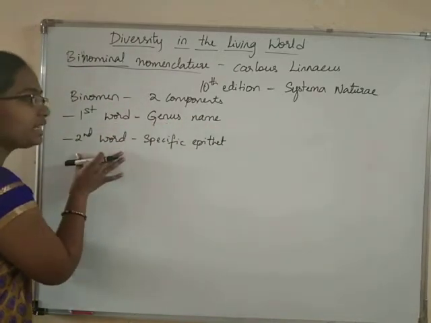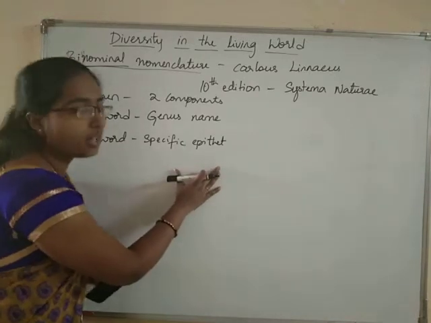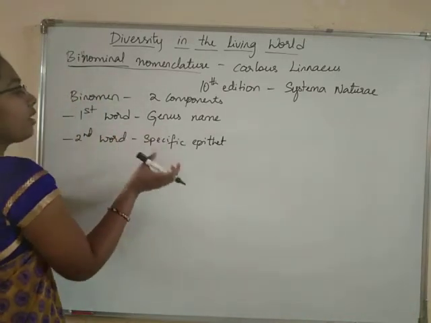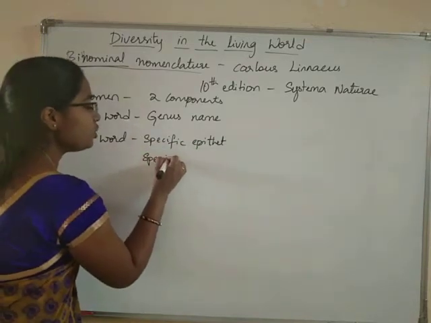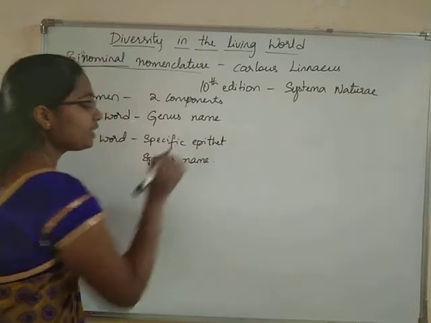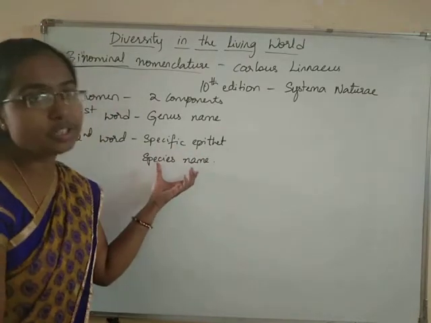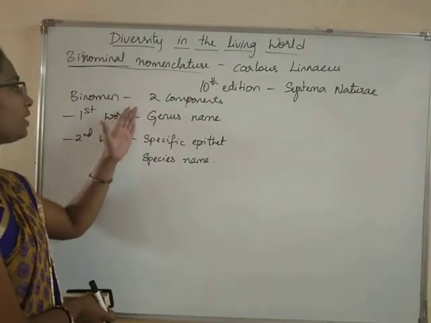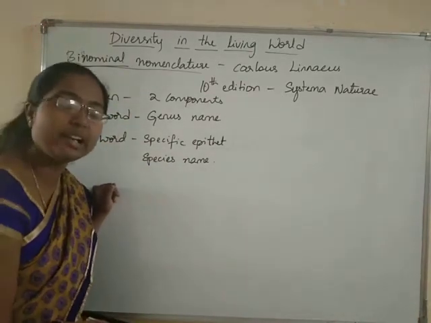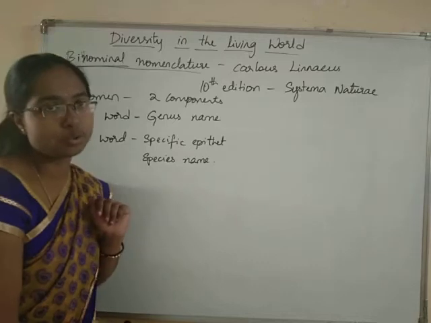The second word is the specific epithet, which means it is the species name. Let us first learn regarding the genus name and species name in detail. Then we will learn the next rules.